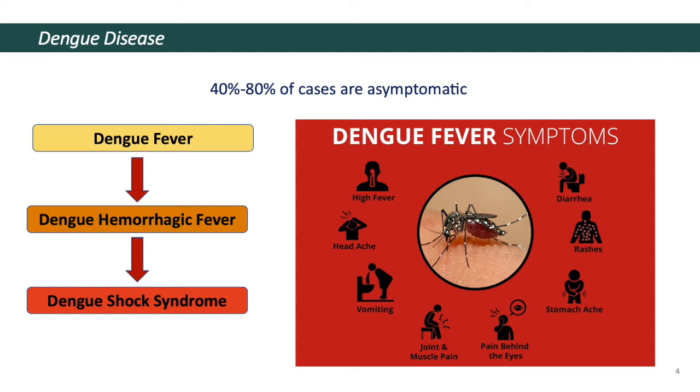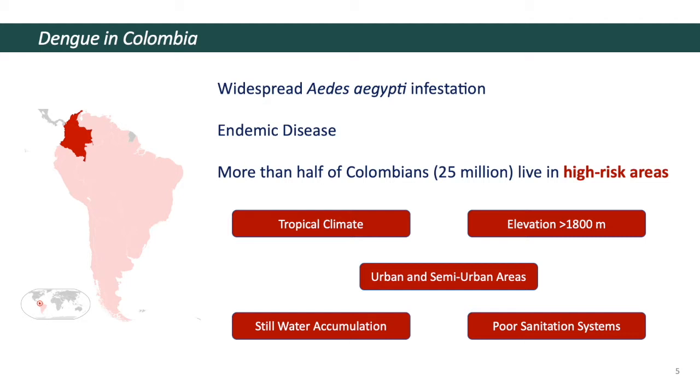However, symptomatic cases occur 4 to 7 days later. This initial phase is known as dengue fever, characterized by an array of nonspecific systemic symptoms as illustrated in the diagram. These symptoms can last anywhere from 3 to 14 days. A severe form of dengue disease is dengue hemorrhagic fever, which presents similar systemic symptoms but also includes hemorrhagic manifestation, increased vascular permeability, and/or thrombocytopenia. If medical attention is not received in a timely manner, this can develop to a fatal condition known as dengue shock syndrome.